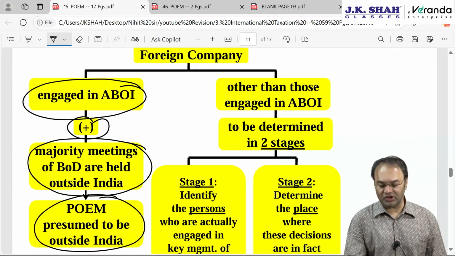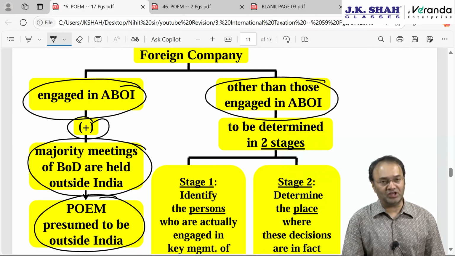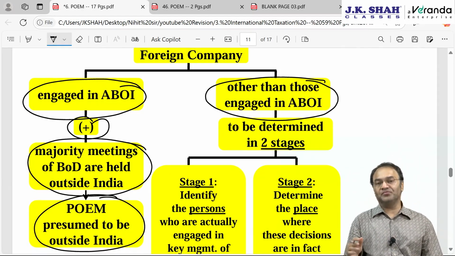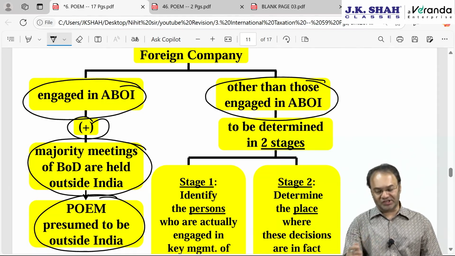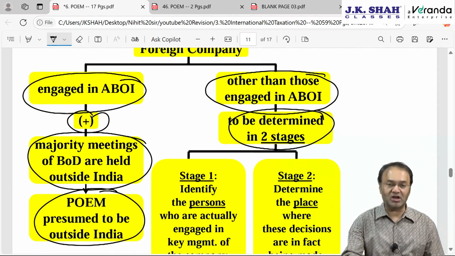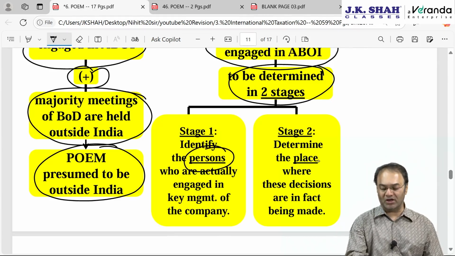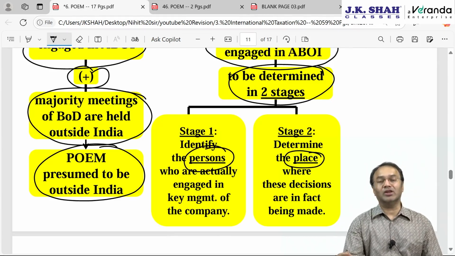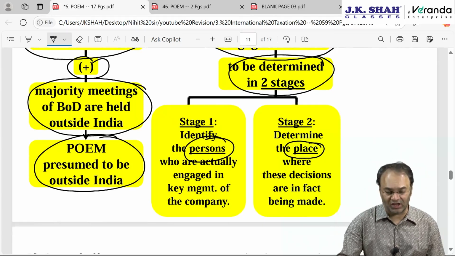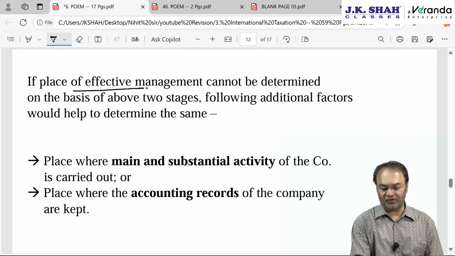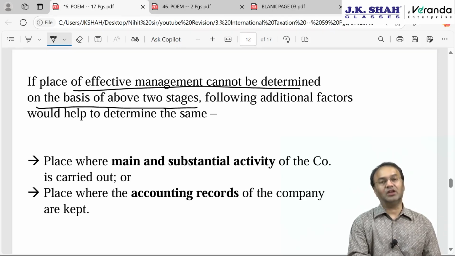But in case it is other than a company engaged in ABOI, that means the foreign company is not engaged in ABOI, the meaning is the same, then two stages. Stage 1, identify the persons who are taking key management decisions, and number 2, determine the place from where decisions are in fact taken. Okay, and in case the place of effective management cannot be determined on the basis of the above two stages, then two extra points